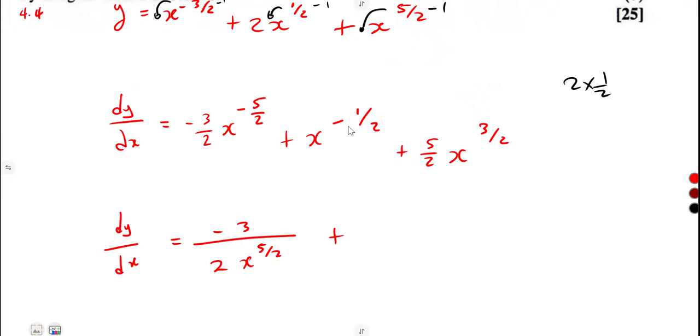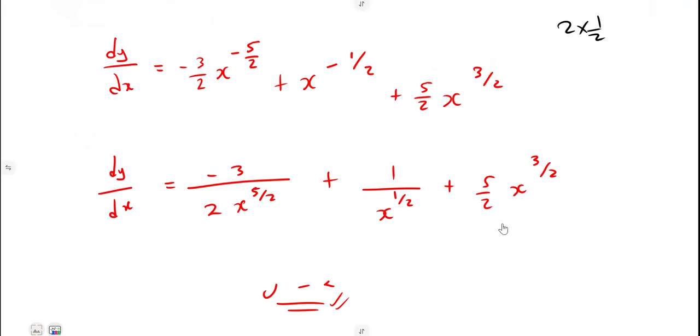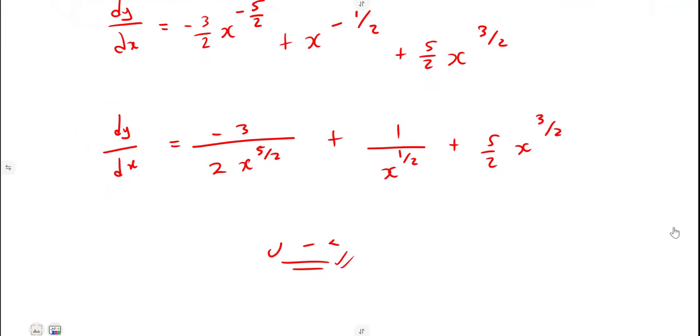Here, it's a negative, so it's 1 over x to the exponent of a half, plus 5 over 2x to the exponent of 3 over 2. This one is positive, so there's no simplification that you can do. There's no 1 over there. Now we have got positive exponents, but these can also be written in simplest form.